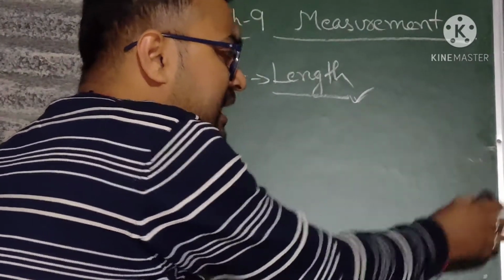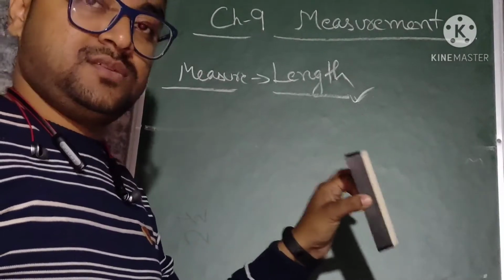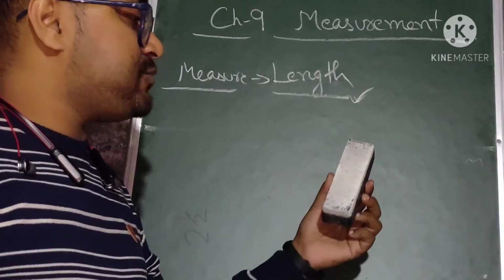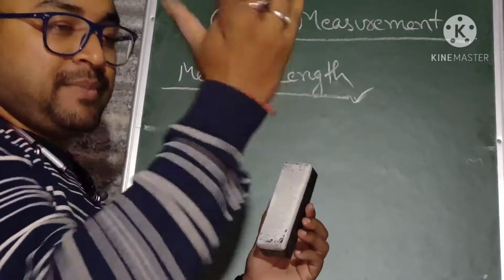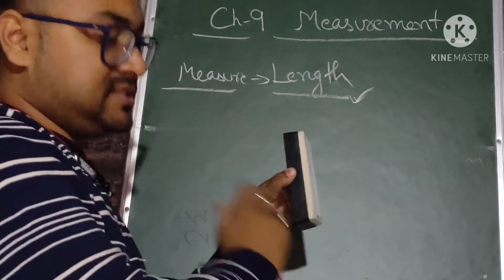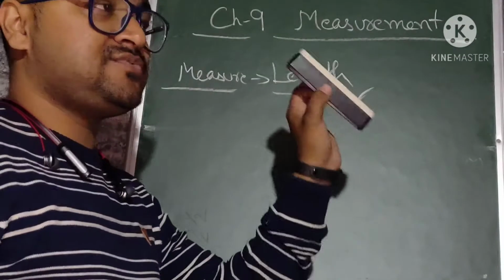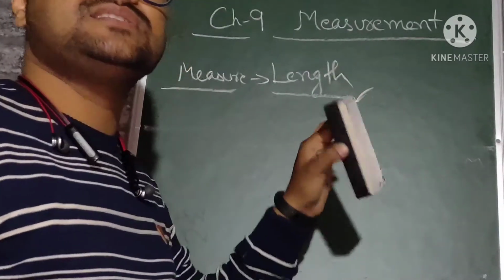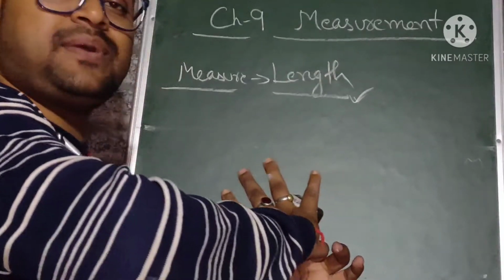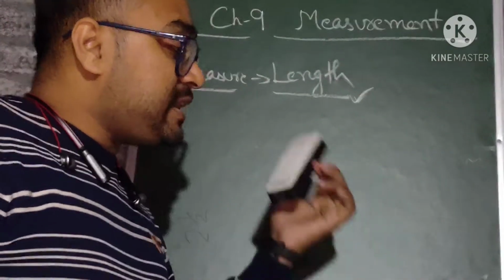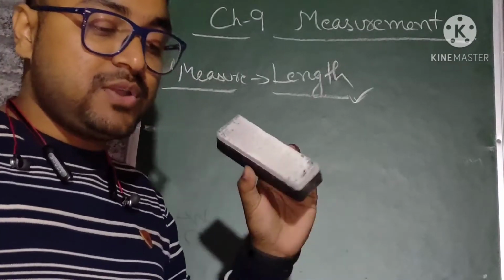Now suppose I have brought something. Suppose this is the duster. What is the length of this duster? Will I say that it is less than 1 hand span? I cannot say that. Maybe the measurement of this duster will be your hand span. You will say that the measurement of this duster is my hand span. Someone will say no, it is greater than my hand span. I will say it is less than my hand span. How much less? That is why it was not suitable to measure things with these units.